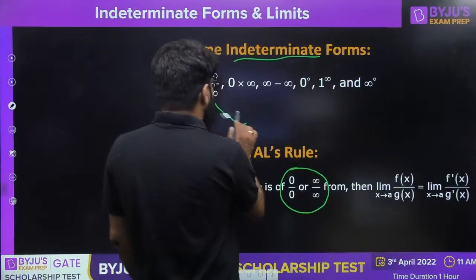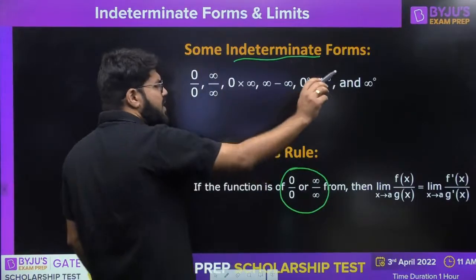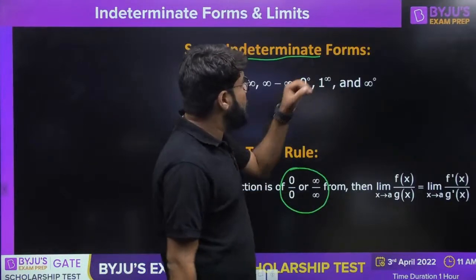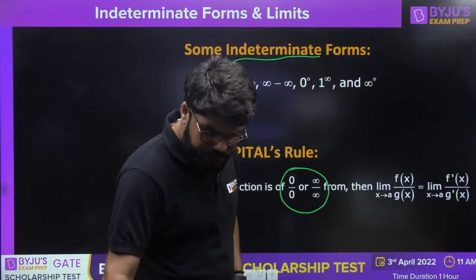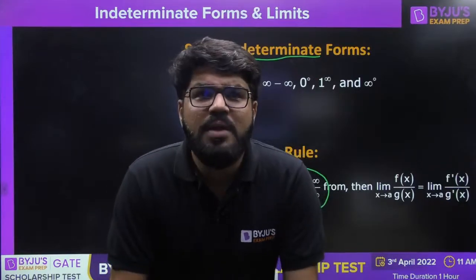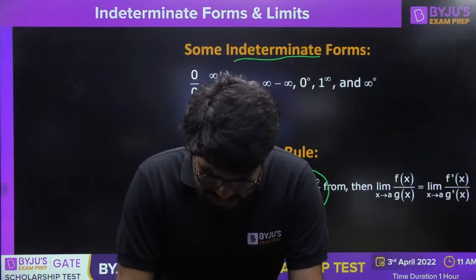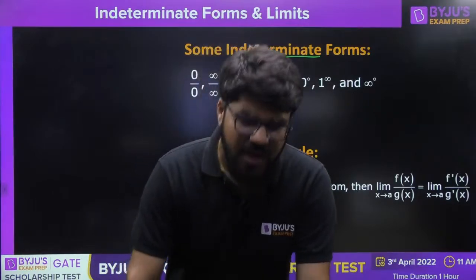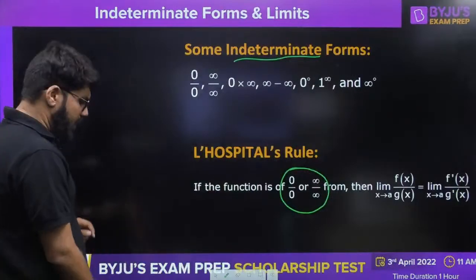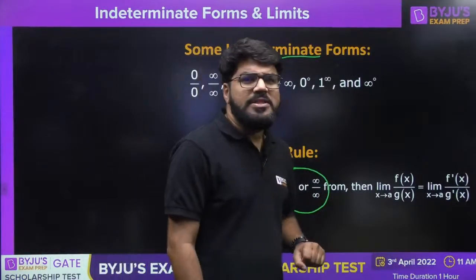The next indeterminate form that I would like to discuss, and we will see questions coming up on everything, is 0 power 0, 1 power infinity. Now sir, why 1 power infinity? See guys, if it is actually 1 power infinity, then yeah, truly the answer will be 1. But what is the type of question you are going to get?